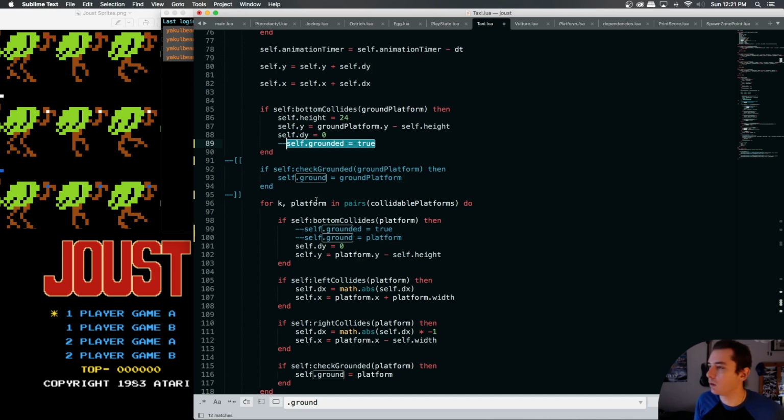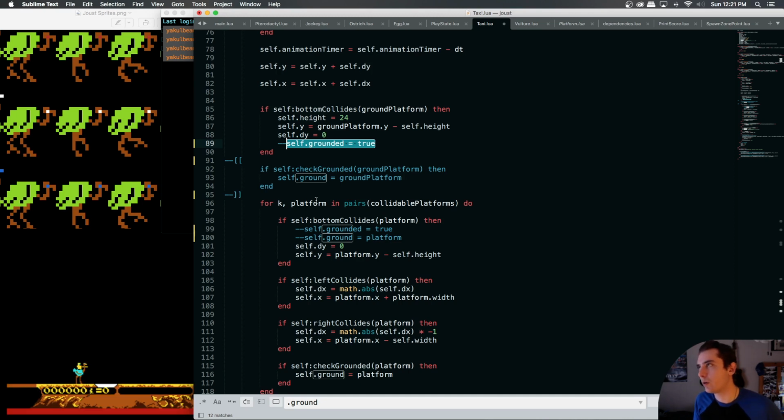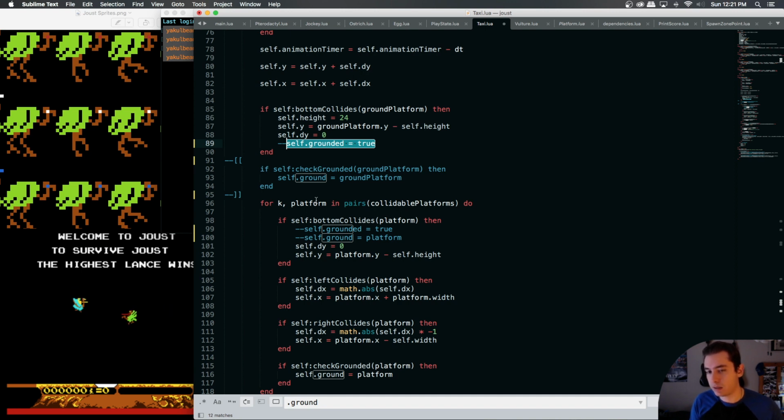It's hard to wrap my head around, because we need to cycle through them all to see if we need to become grounded, and then we need to cycle through them all to see if we need to become not grounded. And we can't have those conflict with one another. So I think we might need to nest it out so that we check if we're grounded first.